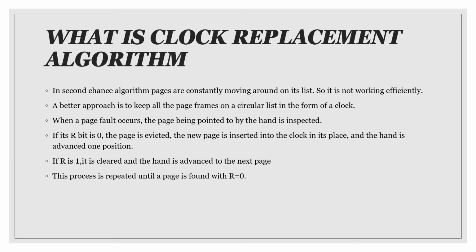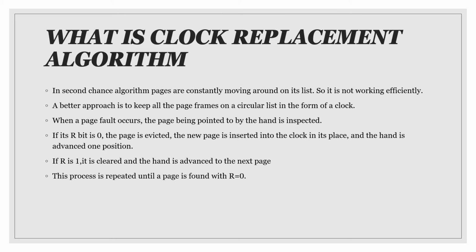When a page fault occurs, the page being pointed to by the hand is inspected. In the first condition, if its R bit is 0, the page is evicted. The new page is inserted into the clock in its place, and the hand is advanced one position.